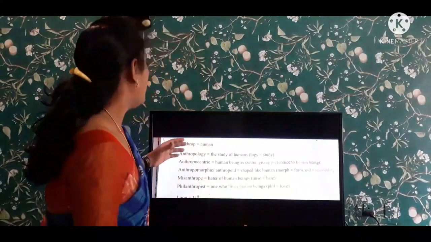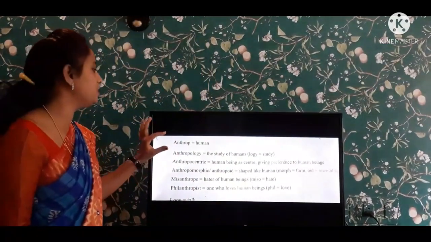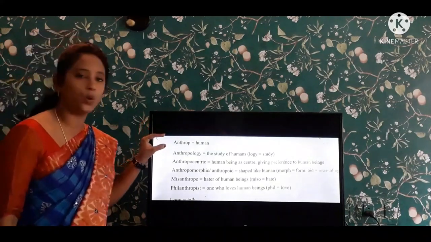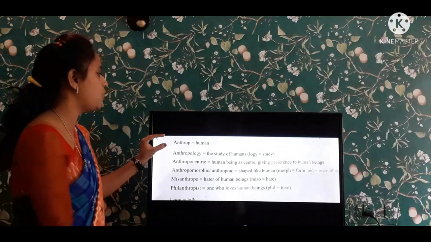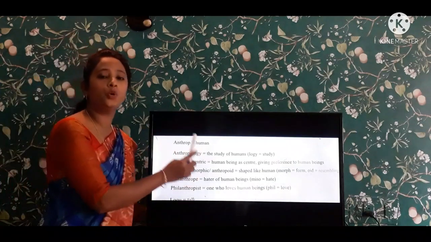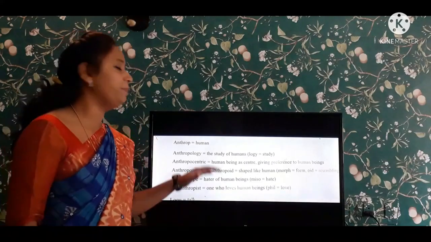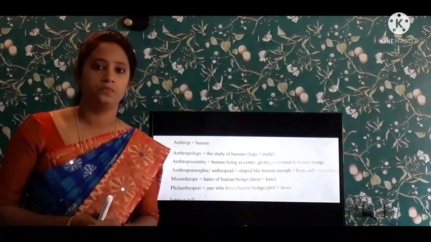So in our textbook, we are having 10 root words. Coming to the first root word in our textbook, what is the first root word? See here, anthrop. This is the first root word in our textbook. Anthrop meaning is human. So all the human beings are called anthropes, right?